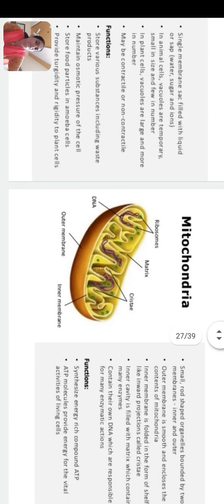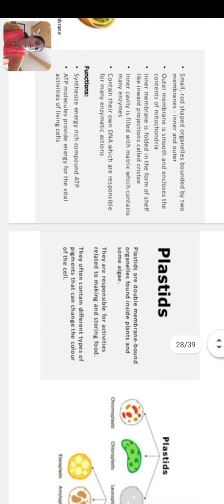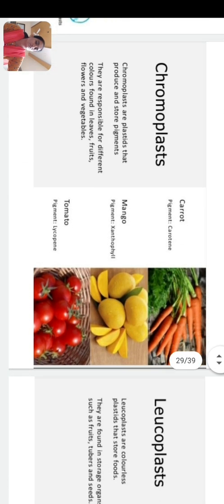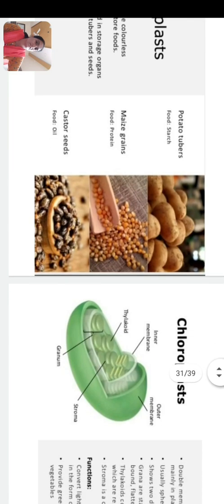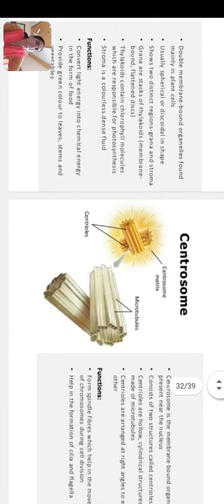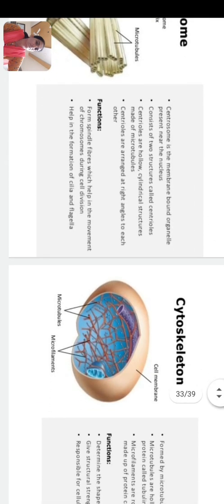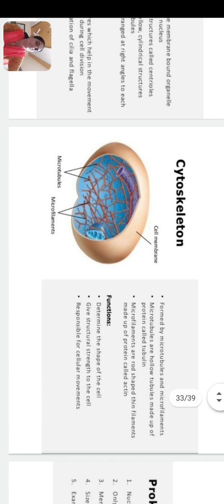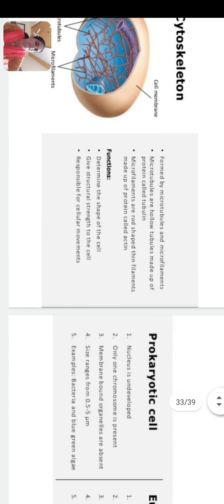vacuoles, mitochondria, plastids and types of plastids. First is chromoplast, second is leucoplast and third is chloroplast. The next cell organelle is centrosome and the last one we learned in the previous video is cytoskeleton.